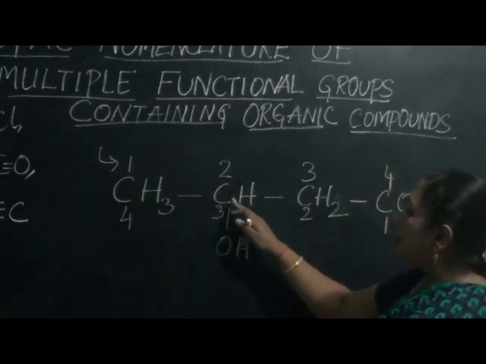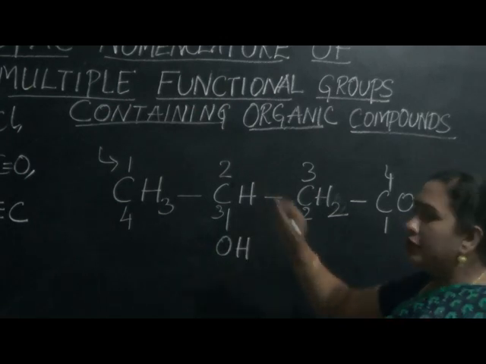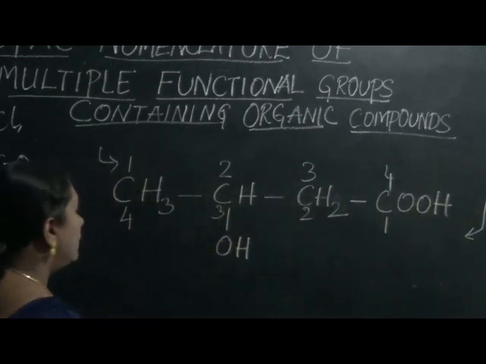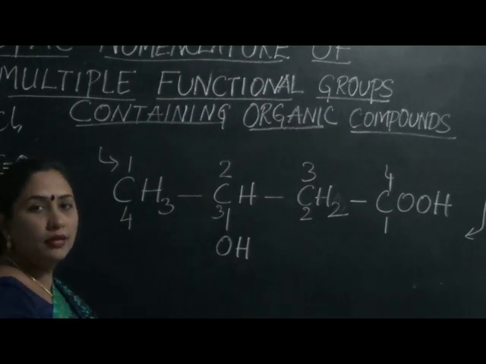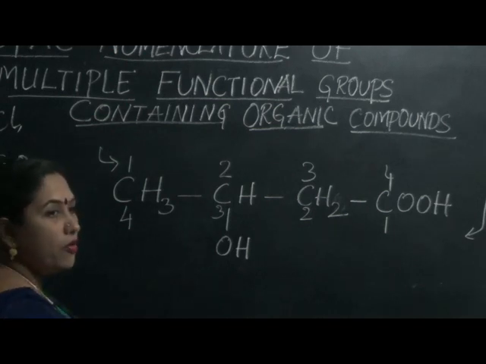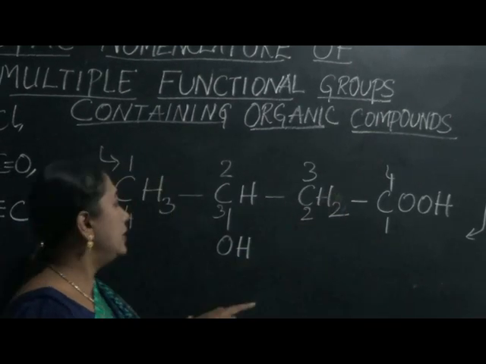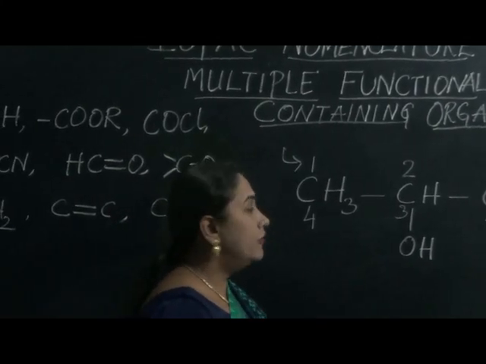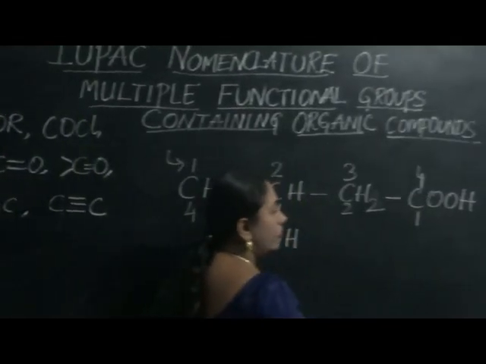From our left, this carbon carrying the OH as its side chain will get 2 as the number. And if we come from our right, the same carbon will take the number 3. So what is the order of preference to be followed? As I already told you, COOH is there. So therefore, top priority goes to this. Then the next priority should be given to OH. So in that case, we have to definitely number from our right to left.